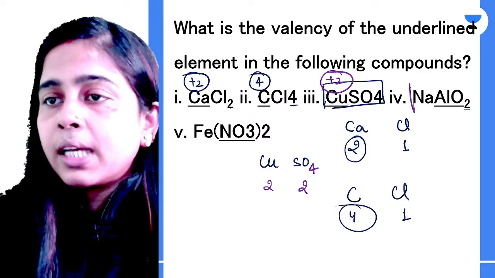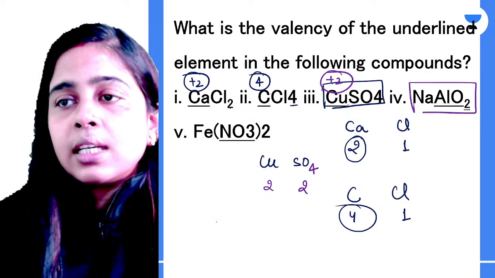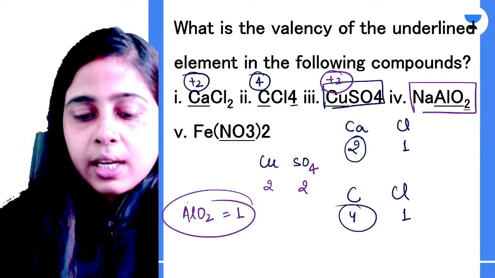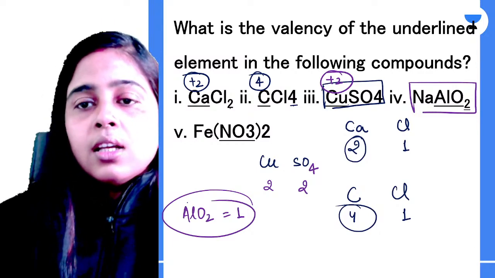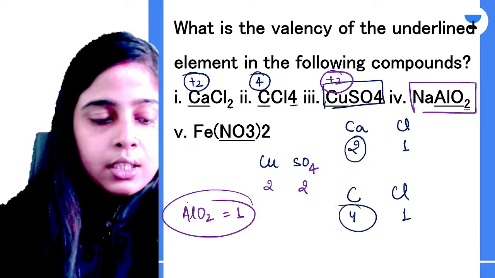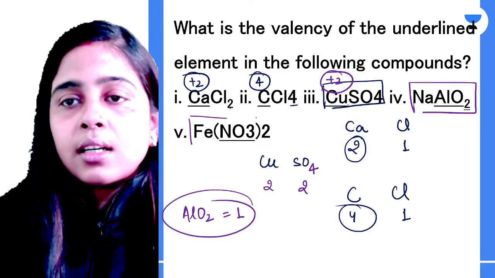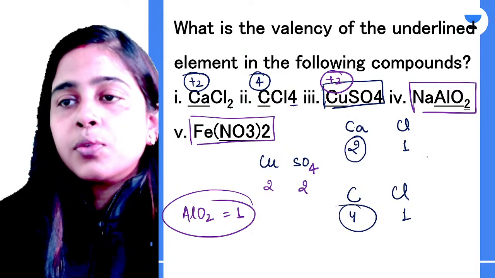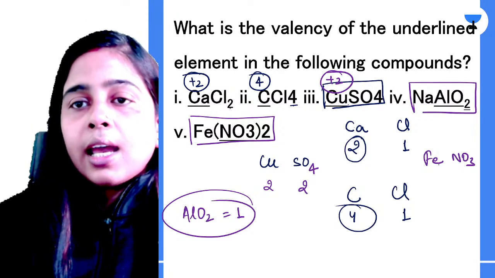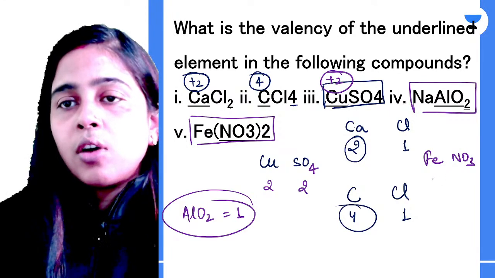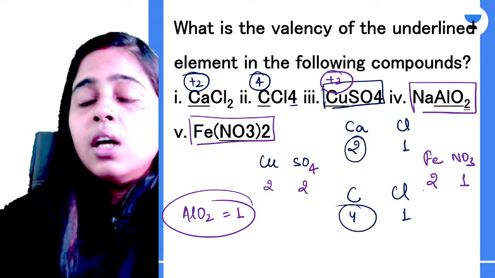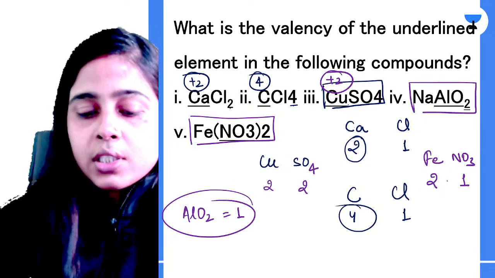Now this is your sodium meta-aluminate. You can see that your aluminate ion, AlO2, has a valency of 1. Now ferrous nitrate is there. Fe is there and nitrate ion is there. Fe has a valency of 2, nitrate has a valency of 1. I told you to write the numbers opposite to each other.